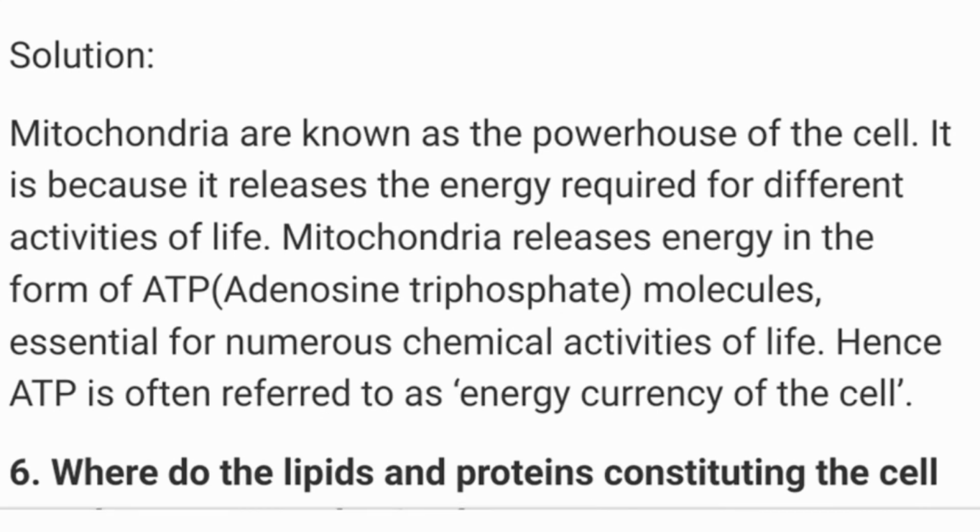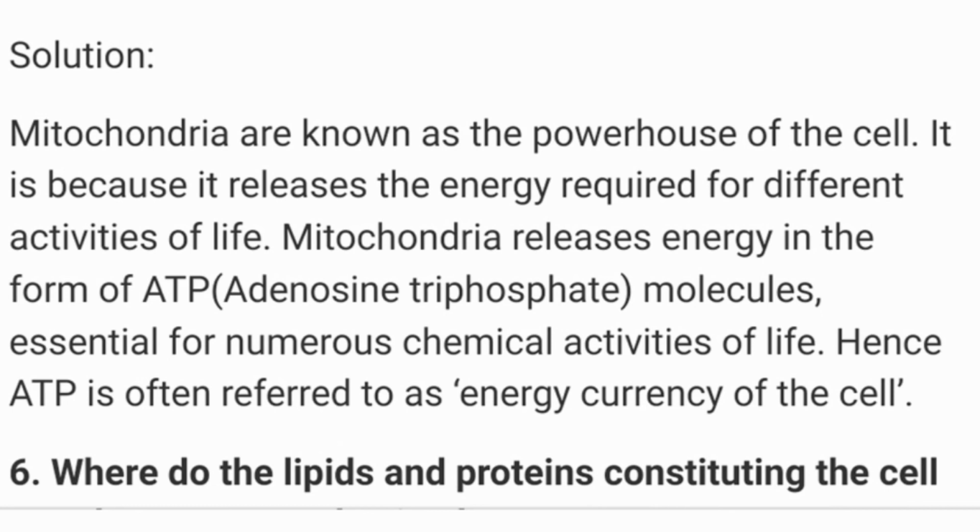Mitochondria are known as the powerhouse of the cell. It is because it releases the energy required for different activities of life by the cell and by the human body. Mitochondria release energy in the form of ATP molecules, that is adenosine triphosphate, essential for numerous chemical activities of life.